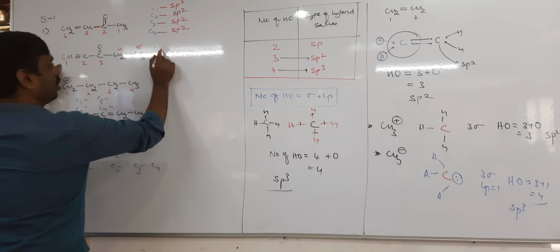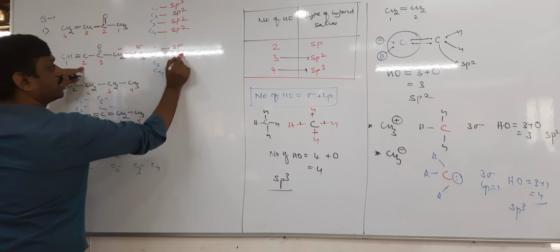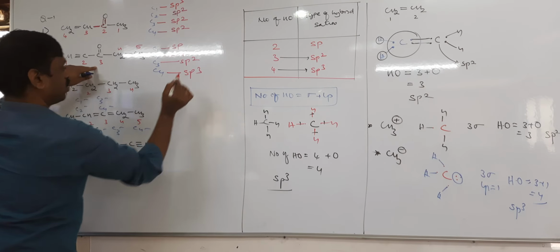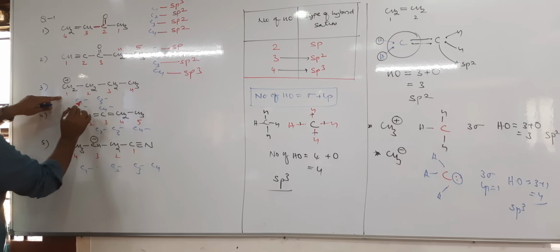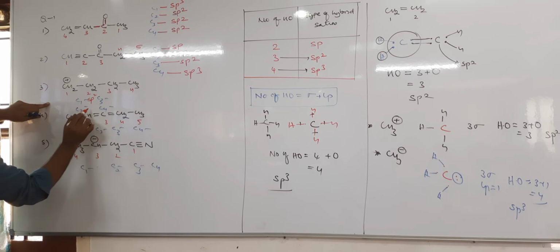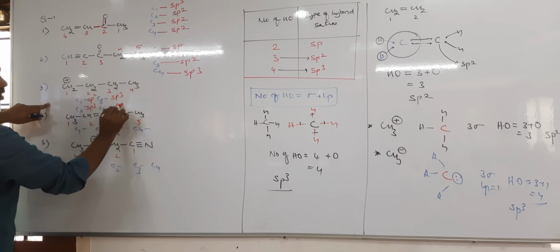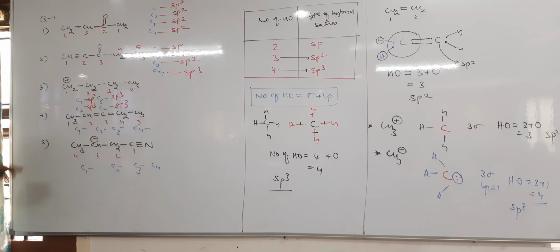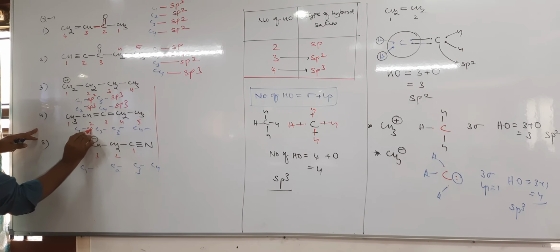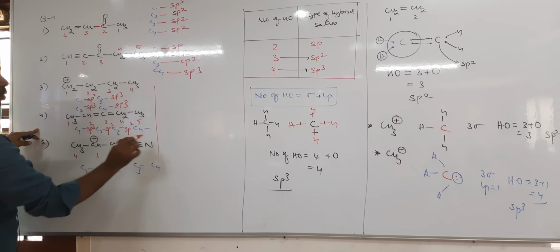Next, tell me here, C1. sp. Second one sp, triple bond. Third one sp2. Fourth one sp3. Next, the first one is sp2 because it is a carbocation. Second one sp3. Third one sp3. Fourth one sp3. All sp3. Next, C1 here, tell me. sp3. Next sp2. sp.